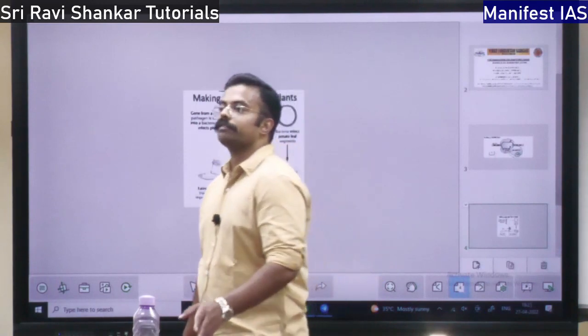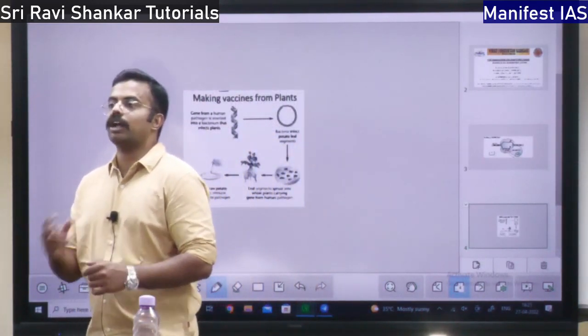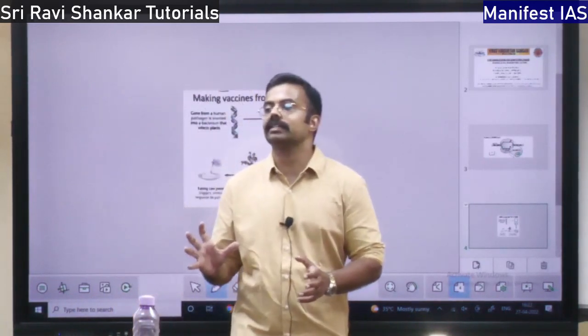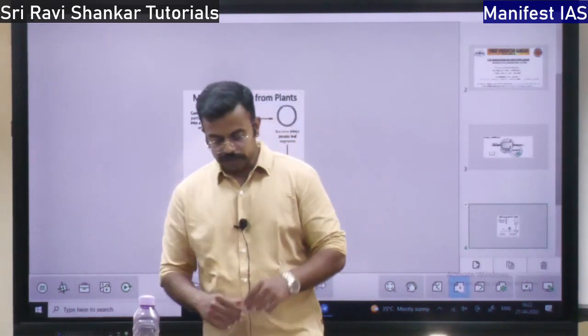So it is used after organ transplantation. After organ transplantation is done, later on they use stem cell therapy so that the organ gets adjusted to the new body, right? Okay.